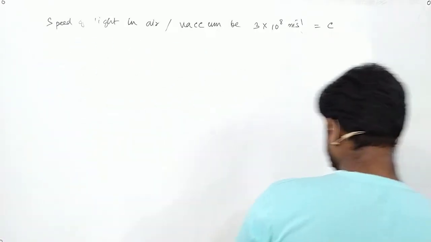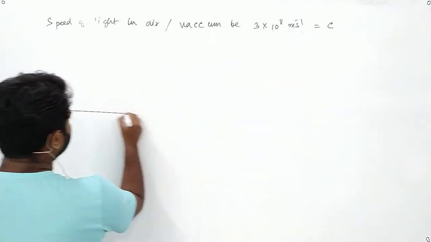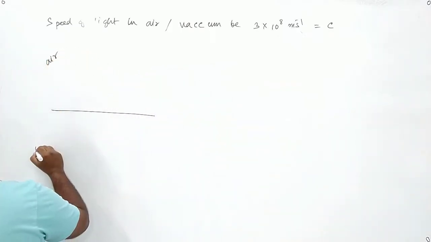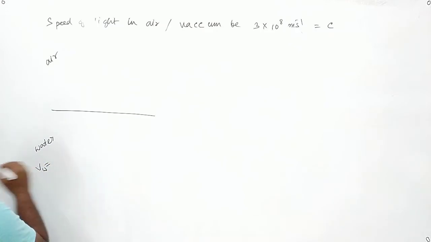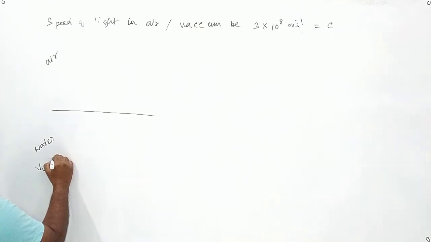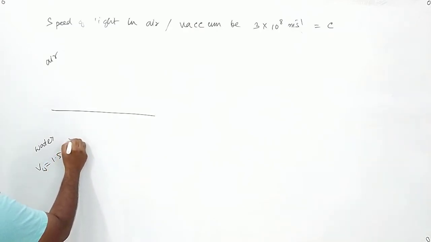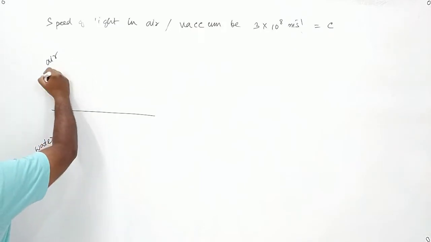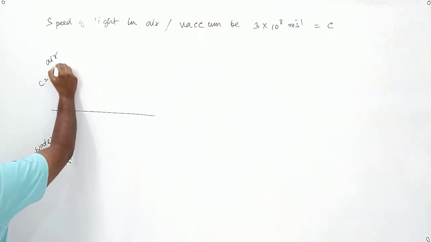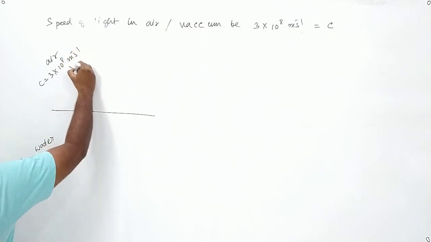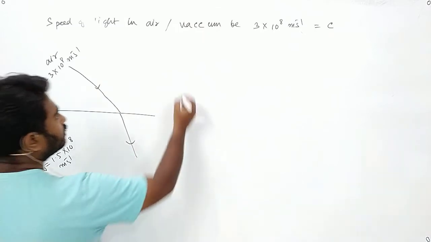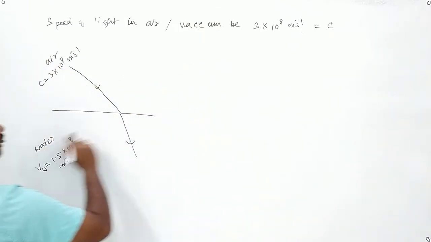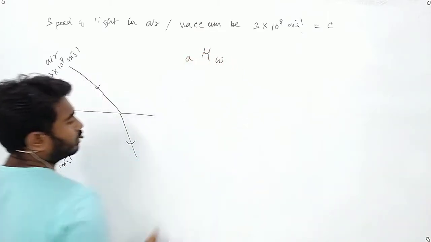Okay, let us consider that the light is coming from air to water. Suppose the speed of light in water, Vw, be 1.5 into 10 to the power 8 meter per second. Speed of light in air we know, c equals 3 into 10 to the power 8 meter per second. So the light is coming and it is getting refracted. Now I need to find out the refractive index. See, it is coming from air to water, so I will write A mu W.